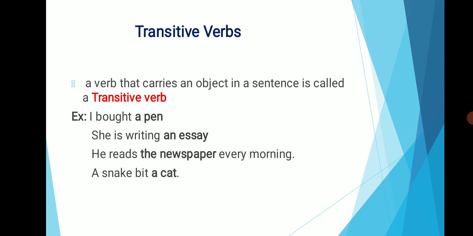So here the verb has got an object. So the verb "read" is a transitive verb. Then as the last example, a snake bit a cat. So here the verb "bit" has got an object, that is "a cat". So the verb "bit" is a transitive verb. So a transitive verb is a verb that carries an object in a sentence.